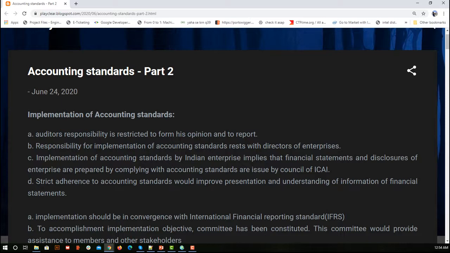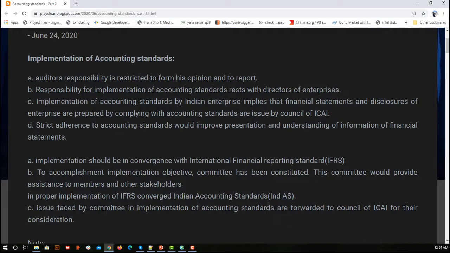So today we are going to do a little bit of a deep dive into the accounting standards. First is the implementation of accounting standards. This speaks about an organization. Let's focus on the small parts first so that we can clear our concept.